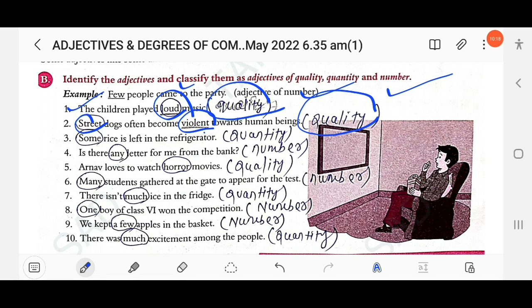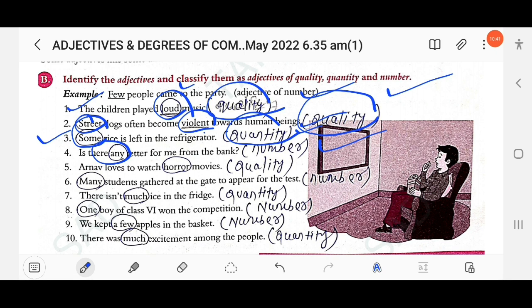Then next, some rice is left in the refrigerator. How much rice? Some rice. So some is an adjective of quantity. This is not an adjective of number because rice is uncountable. The next, is there any letter for me from the bank? So here, any. This is an adjective of number.